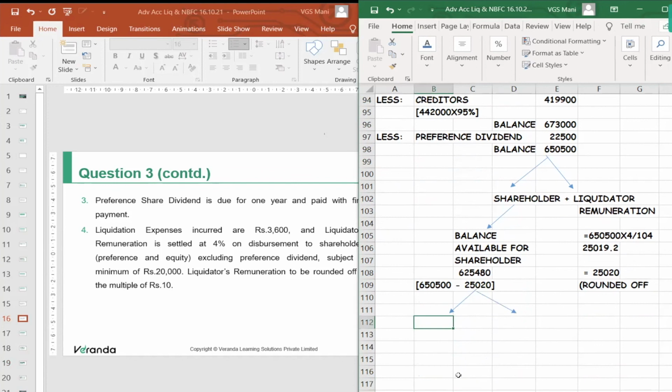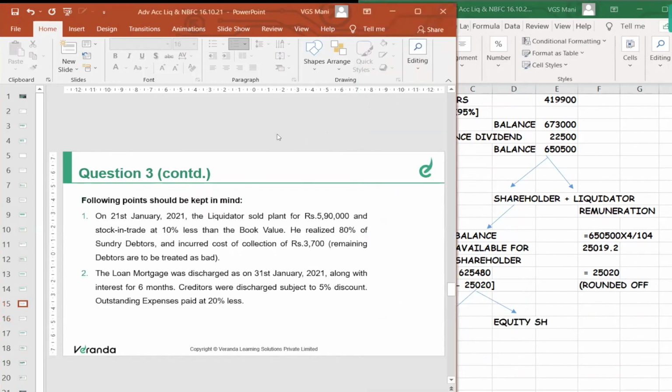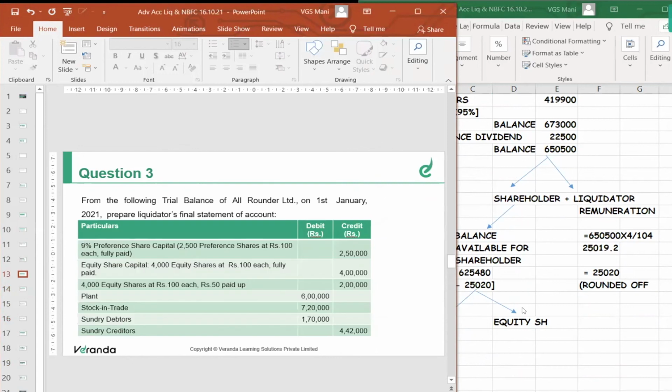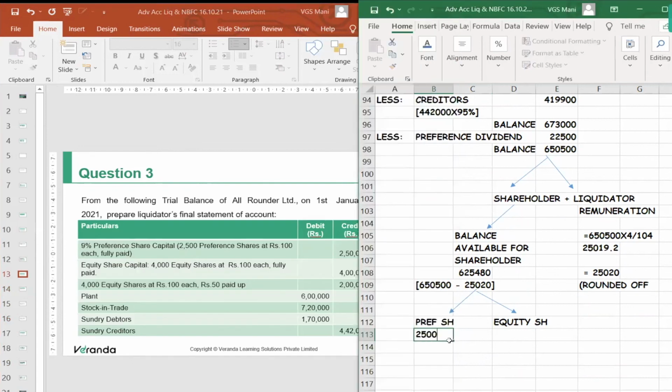Out of the 625,480, first you can pay to whom? Preference shareholder, then equity shareholder. Preference shareholder, we need to pay 2,50,000 capital. So balance available is 625,480 minus 2,50,000.